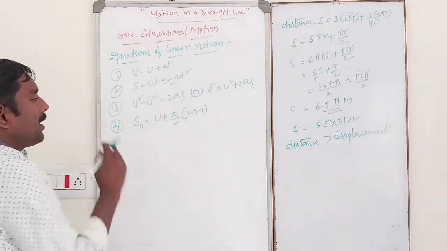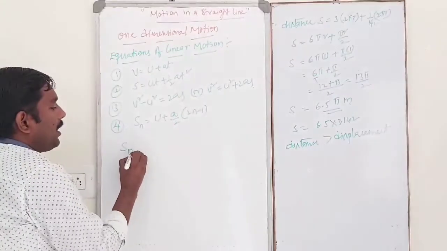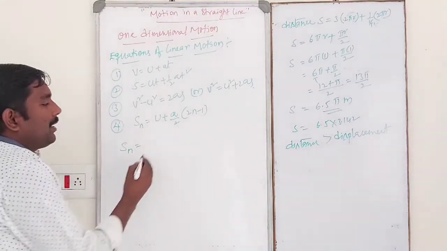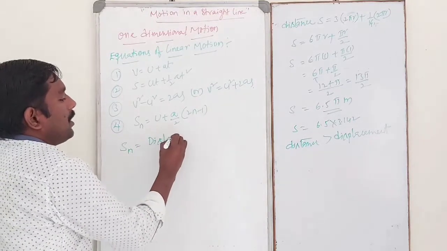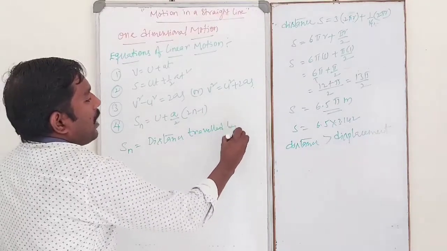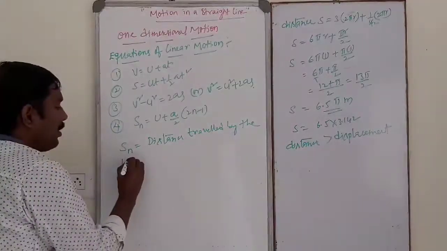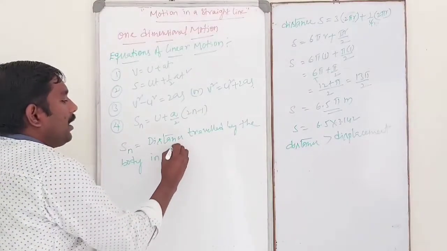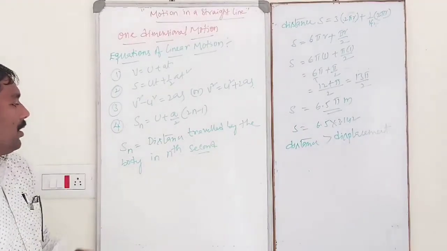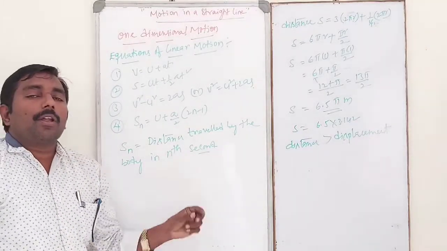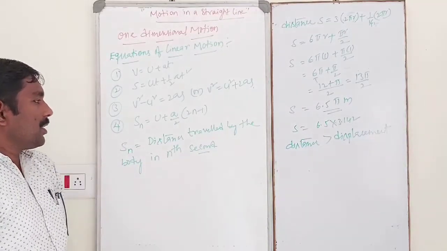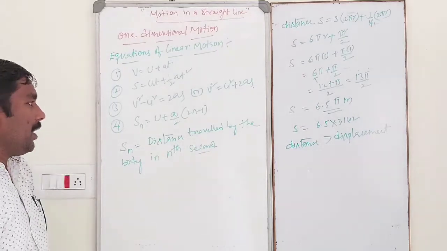Sn is the distance traveled by the body in a particular second, in this case the nth second.